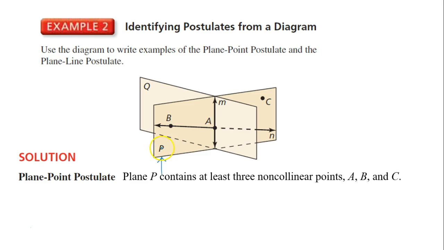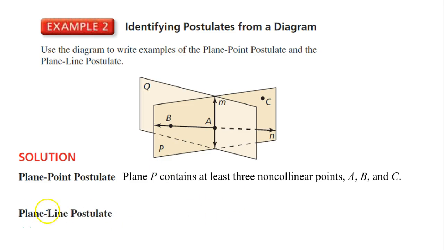We got a plane, it has to contain at least three non-collinear points, and we have them right here, A, B, and C. We didn't have them on plane Q, so we couldn't say it about plane Q. Because what letters would we say? We don't have any points labeled on plane Q. There are 3 or more points, right? We just don't have any of them labeled on plane Q. So the only statement we can say using the plane point postulate is about plane P.